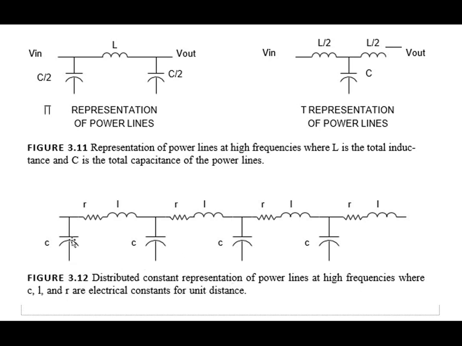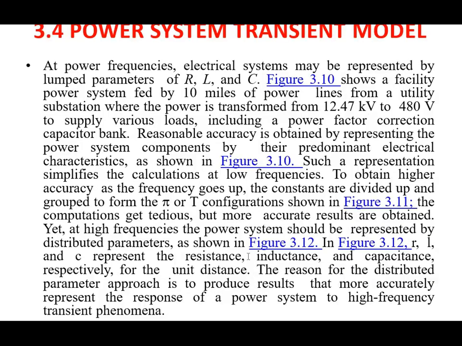The values of capacitor, inductor, and resistance stand for a particular unit distance.